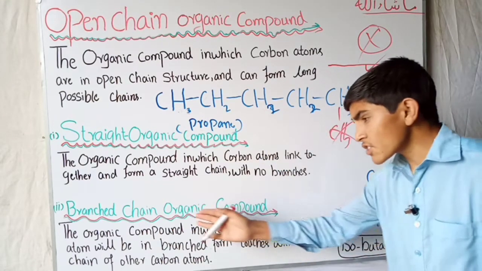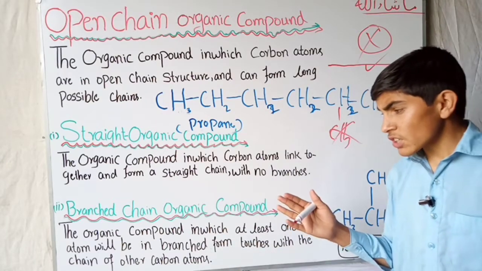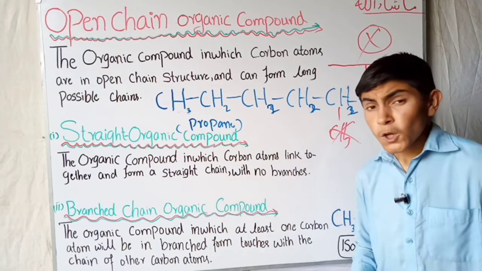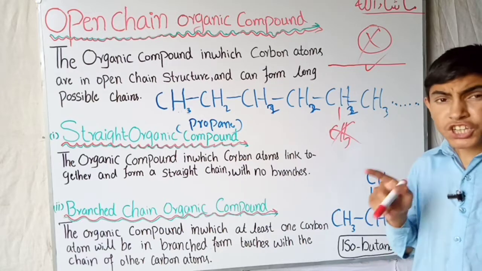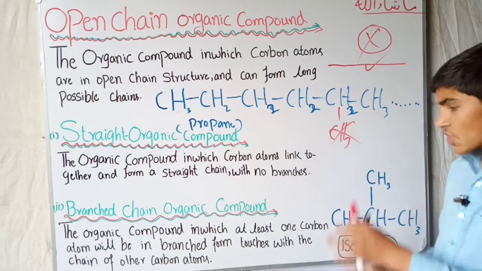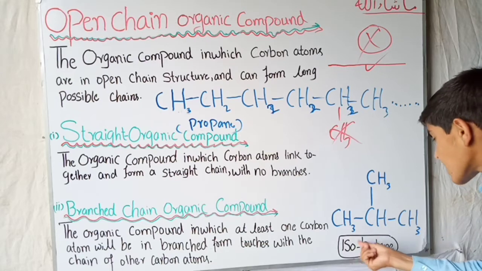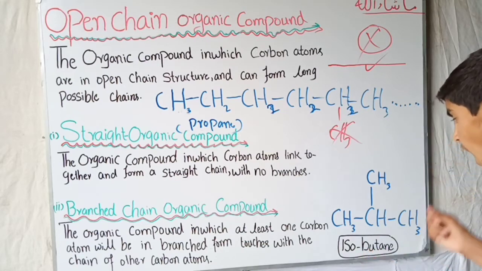The second one is the branched chain organic compound. The name branched shows that it must have a branched structure. You can see here, this is isobutane.